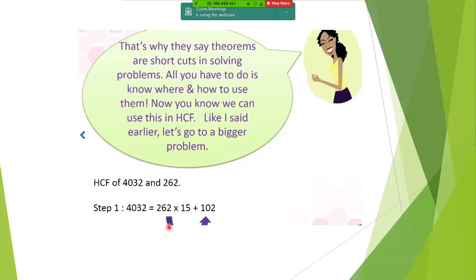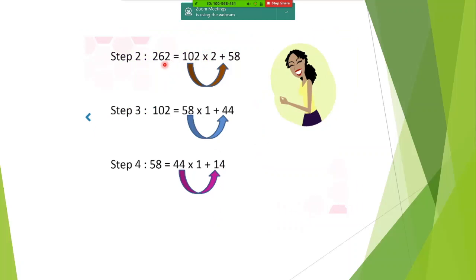In the next step, we are going to take hold of this 262, that was one of our numbers, and the remainder, and try to get 262 from 102. So 262 is nothing but divide 262 by 102, the remainder that you're getting. So 102 into 2 plus 58 is going to give you 262.